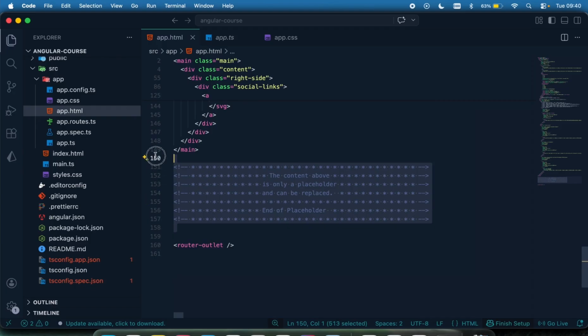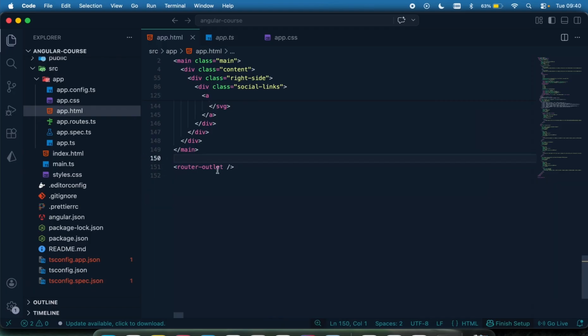And then if you move up, let me remove this, you can see it's called the router outlet. So what this means is that whatever page you are on is going to be displayed right here. So with the router outlet, you can have millions of pages. Whenever you're on a particular page, that page is going to replace this router outlet, and then it is going to be displayed.